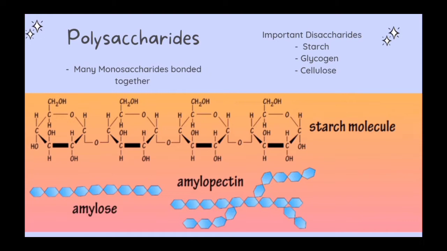Polysaccharides are formed when many monosaccharide molecules bond together. There are three polysaccharides that are important to the body. These are starch, glycogen, and cellulose. Starch consists of many glucose molecules bonded together, and water molecules are also removed as these bonds are formed. Starchy foods include potatoes, rice, wheat, and corn.